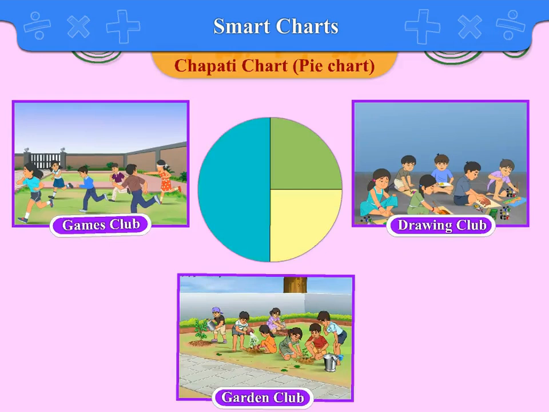From this chart, we can see that half of the children in the class take part in games club. 1/4 of the children are members of the garden club. The drawing club also has 1/4 of the children of the class.